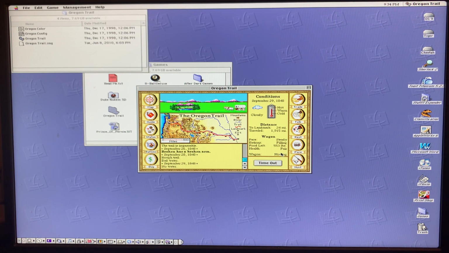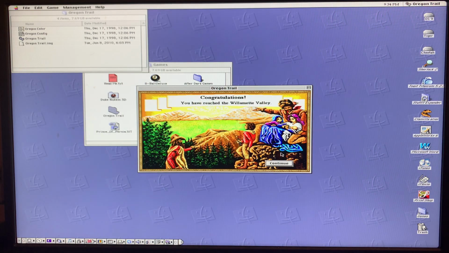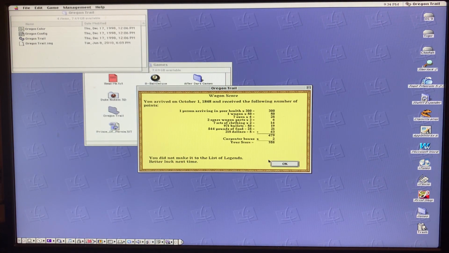Now, seeing as how everybody died, I don't know as how this is a really successful expedition. I have any number of times made it where everybody could get there. And here we are. Yeah, my total score, 958. That's pretty pathetic. But I made it.